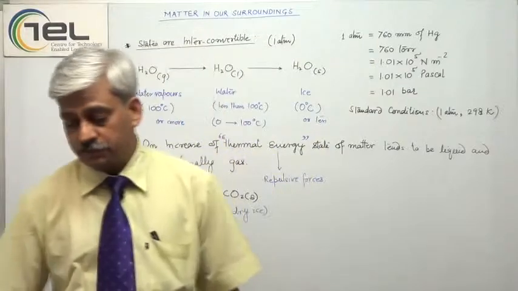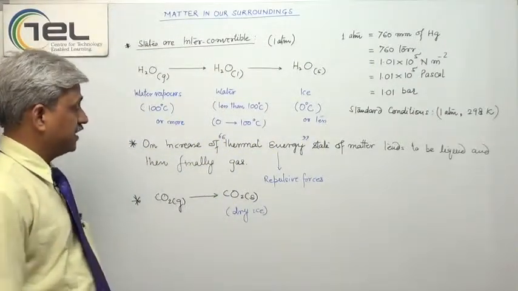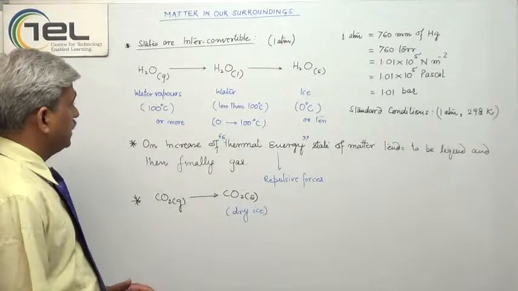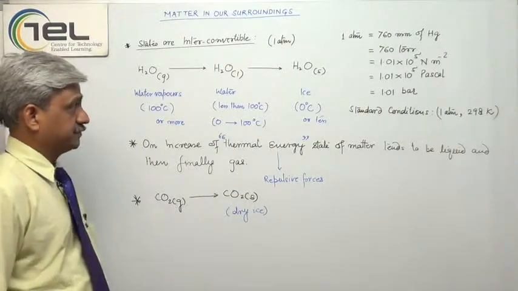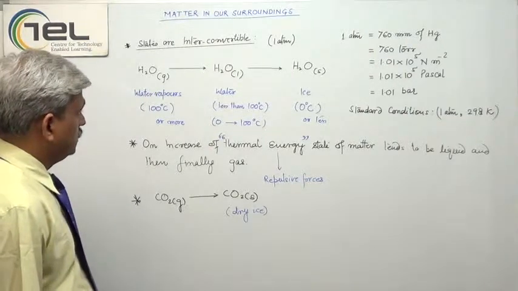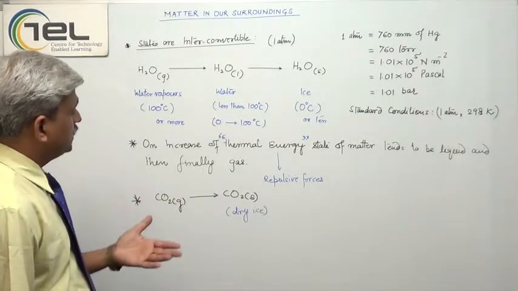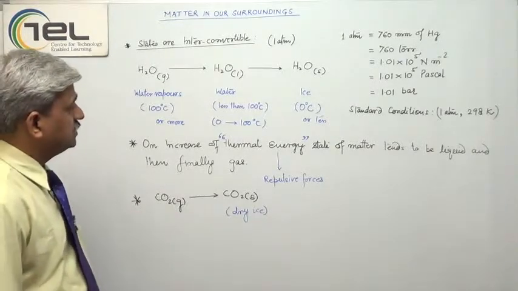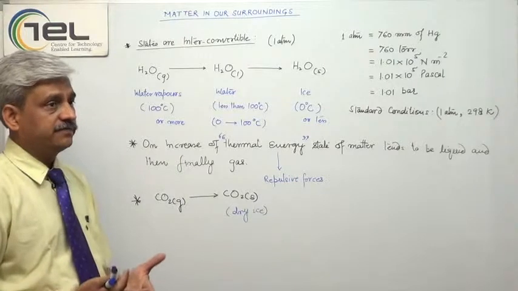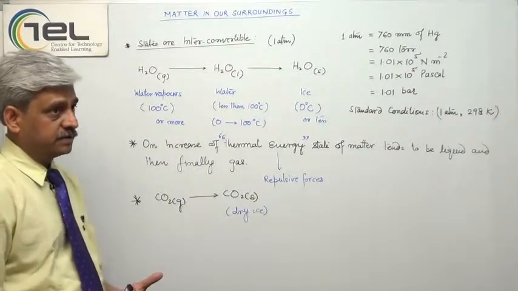So there are n number of examples where we see that the states are interconvertible into each other. The only difference is that various things under the standard conditions exist in a particular state of matter, but they are interconvertible.